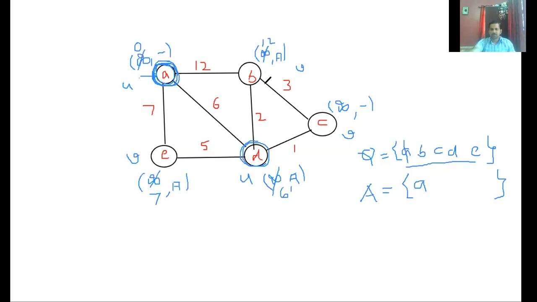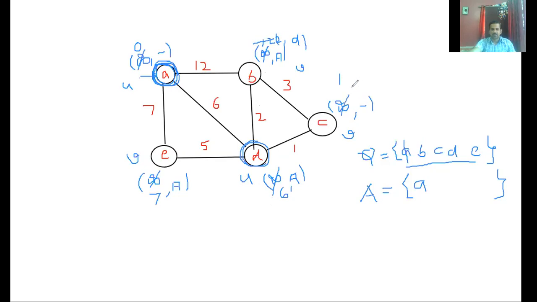Its adjacent vertices are B, C, and E. Its key value, if it is lesser, then it should be updated. Let me consider B. This cost is 2 from U to V, 2. 2 is lesser than this. Yes, lesser. Change this value to 2, and it has come through D. 2 comma D. And this one, this is 1. 1 is lesser than infinity.